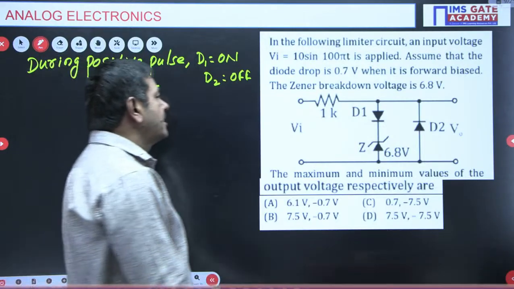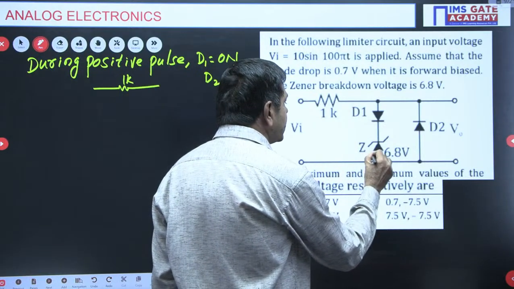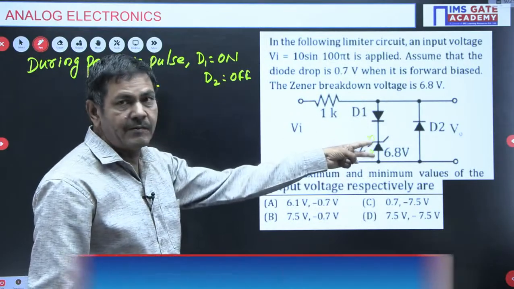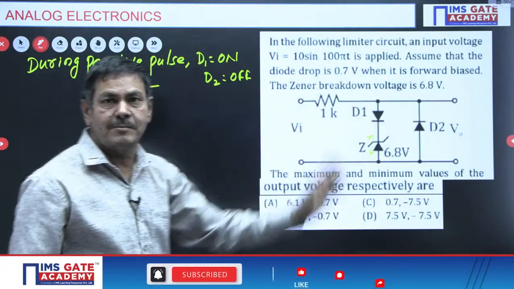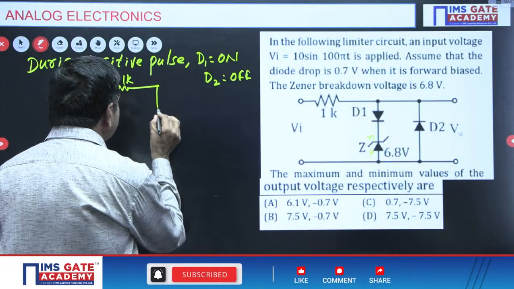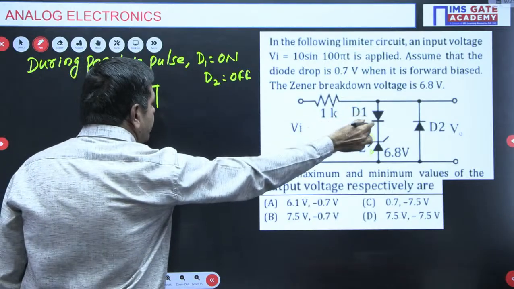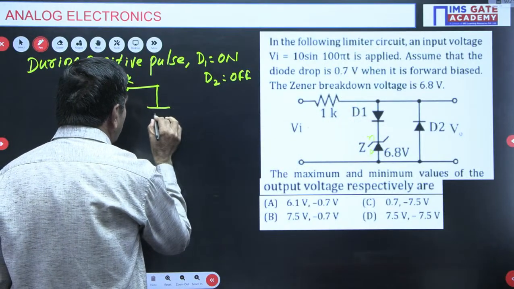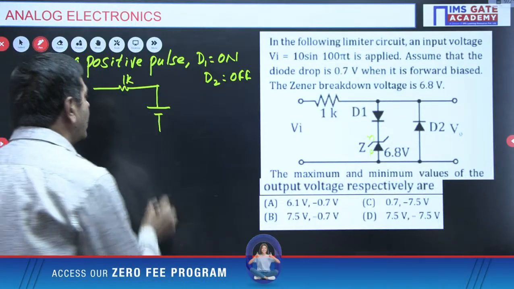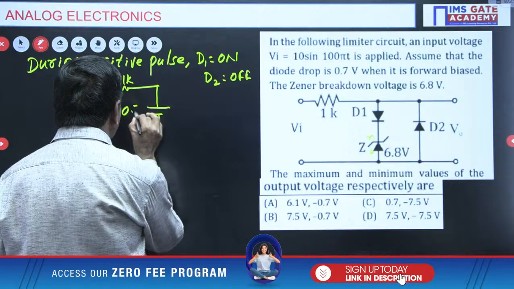But in the Zener, this is the P-type semiconductor and this is the N-type semiconductor, and N is given positive. This is a reverse bias only. Reverse bias means breakdown voltage is possible. Everybody knows very well. This is a 1K, here the diode is connected, with P-type and N-type, positive. The diode is replaced by a voltage source. Its forward voltage drop is 0.7 volts.